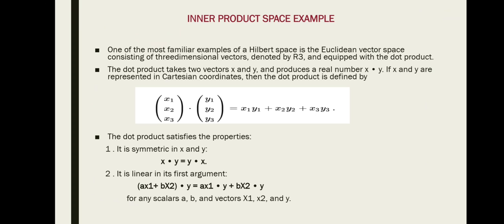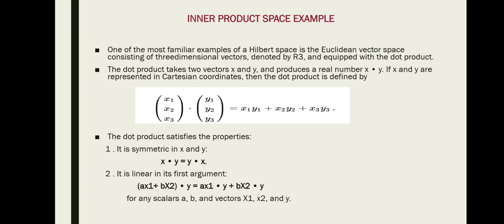Here the Euclidean vector space can be two-dimensional, three-dimensional, up to infinite-dimensional. We can calculate using this Euclidean vector space, and now we are considering the three-dimensional vector space which is denoted R3, and we are performing the dot product operation, since it is the concept of inner product space. Here the dot product takes two vectors x and y, and it produces a real number when it performs x dot y.